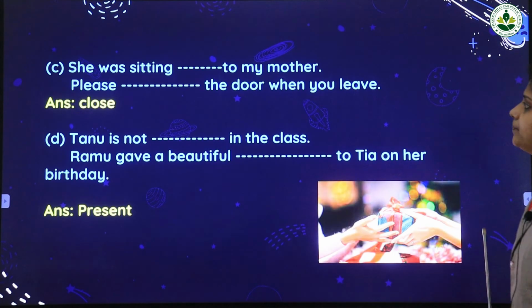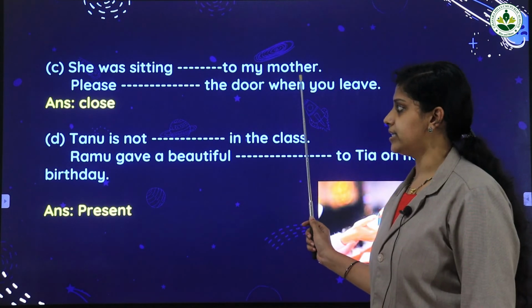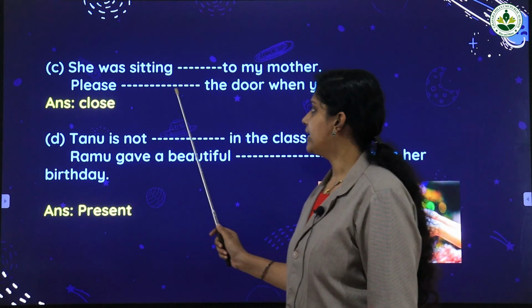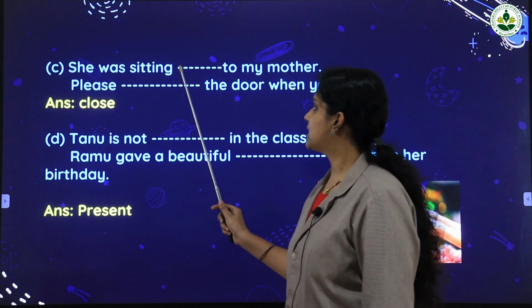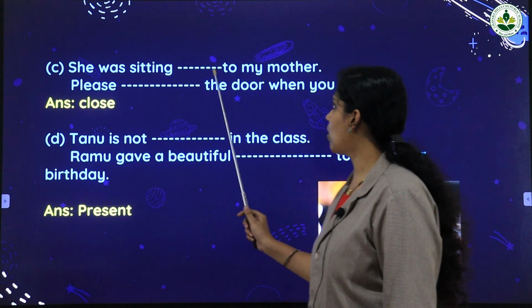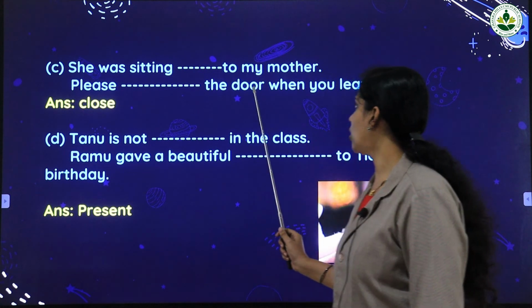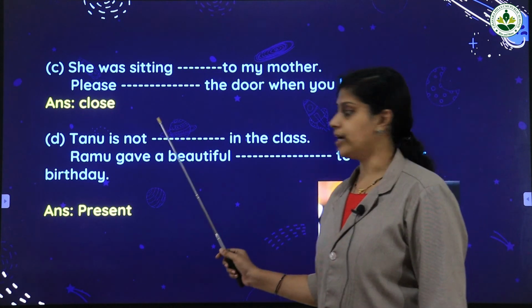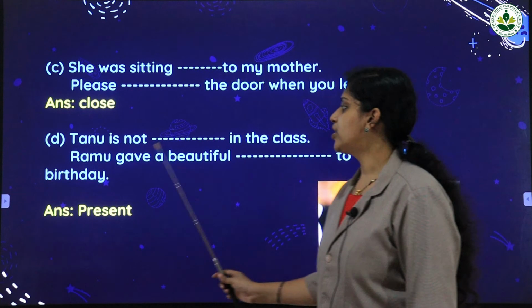Next one. She was sitting dash to my mother. Next one. Please dash the door when you leave. Yes, the option is close. She was sitting close to my mother. Please close the door when you leave. Next one. Tanu is not dash in the class.